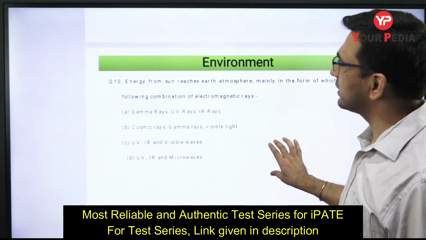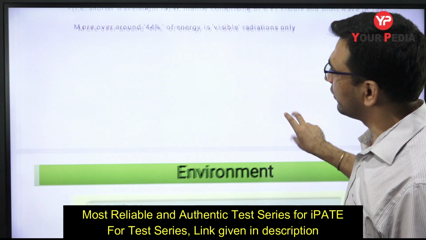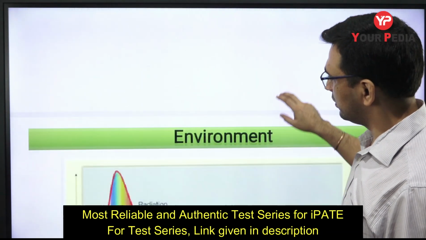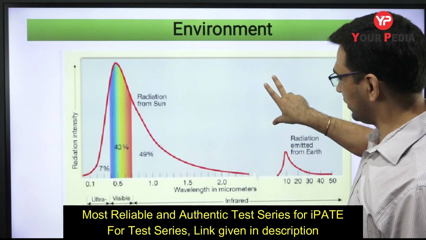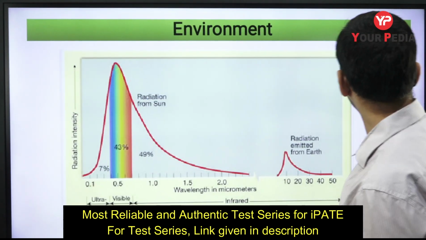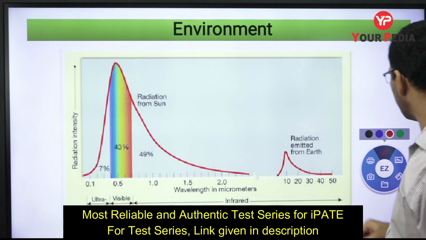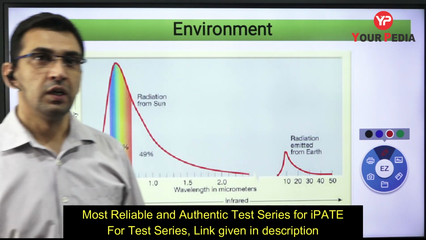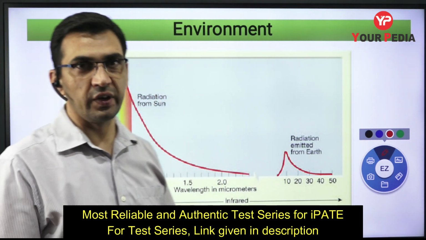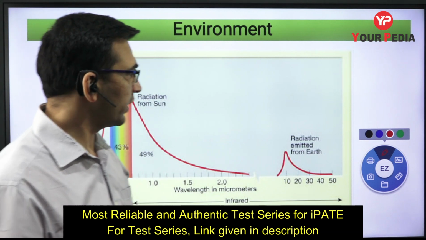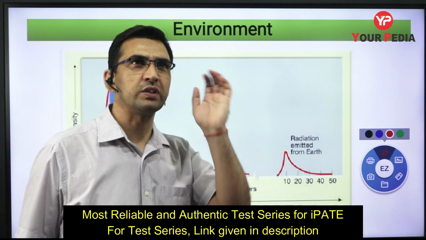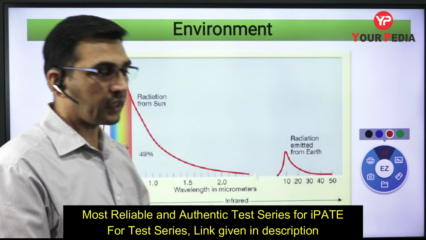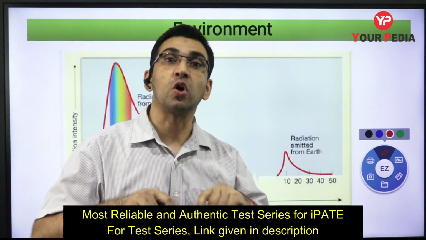So first you can answer it if you know the pattern of the radiations, which basically, पहली बात तो ये है कि as you may be knowing, if a body is highly heated, that means is heated state में है, तो it emits the radiations, right? And sun is having a very high temperature, and when a body is having a very high temperature, in that case most of the radiations released are short wave radiations, right? So जो ज्यादातर एनर्जी सन से अर्थ में आती है, that is in the form of short wave radiations.